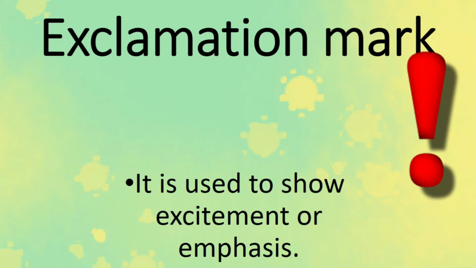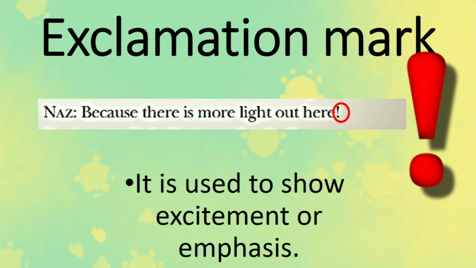Here we have exclamation mark. It is used to show excitement or emphasis. So when you want to express something and you have to emphasize something, you use exclamation mark. And here we have the example. So you show your emotion, you show your feelings when you use exclamation marks. And it happens the same with the question mark. Exclamation mark, it is used just at the end of the sentence, okay?